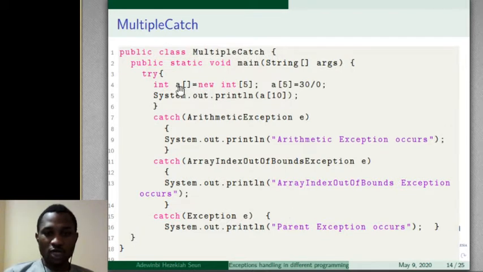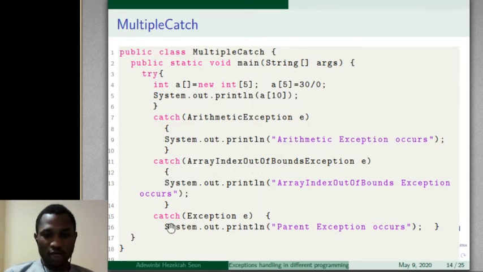Also we have a list containing 5 elements. Then we assign the 5th element to be 30 divided by 0, and we want to print the 10th element, the element in the 10th position. As we know, this is multiple catch. So we have catch, arithmetic exception. We have another catch, array index out of bound.